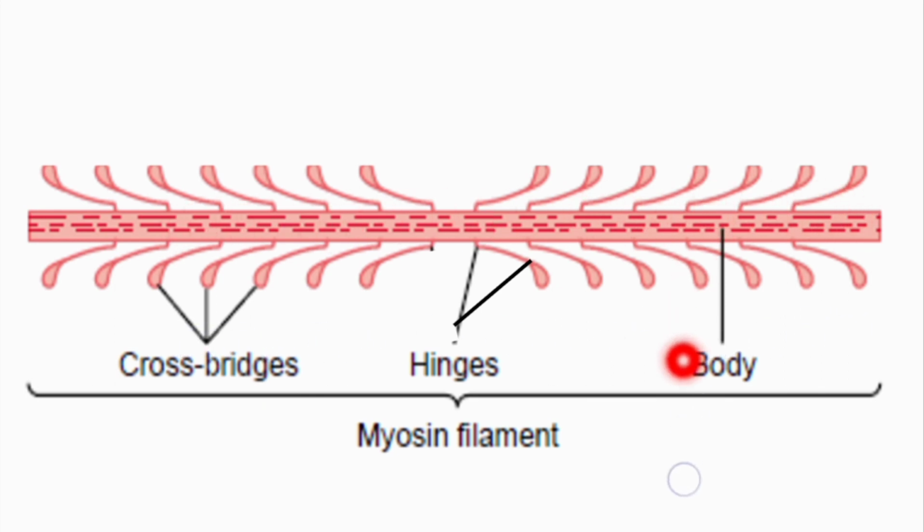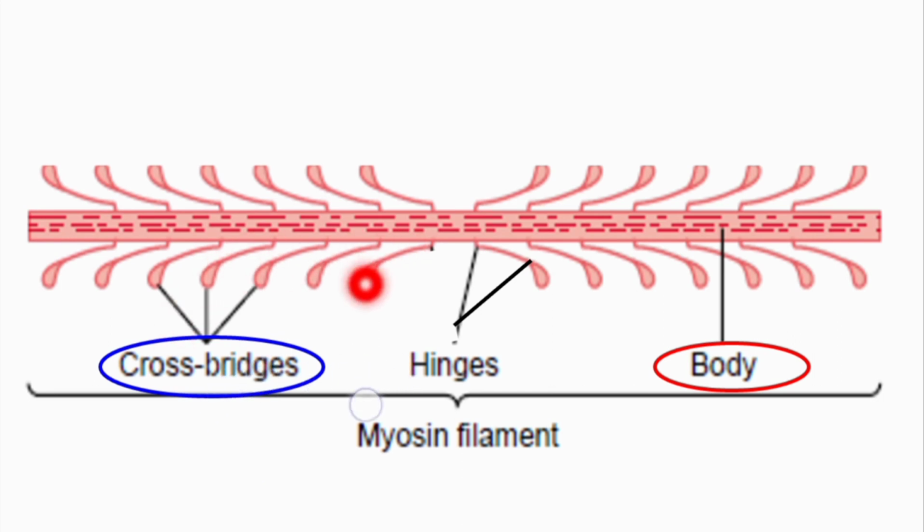Now, the myosin filament has two portions. This is the body of the myosin filament, and these cross bridges, as you can see here, there are a lot of cross bridges and they protrude from the body.